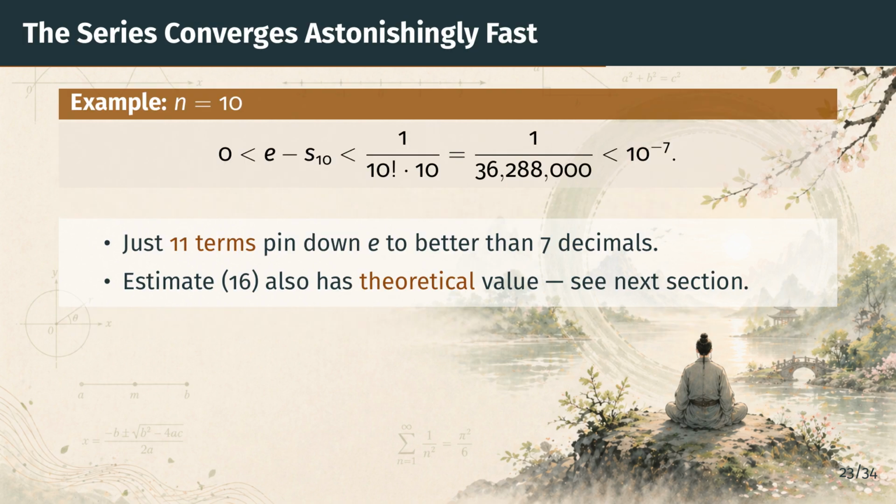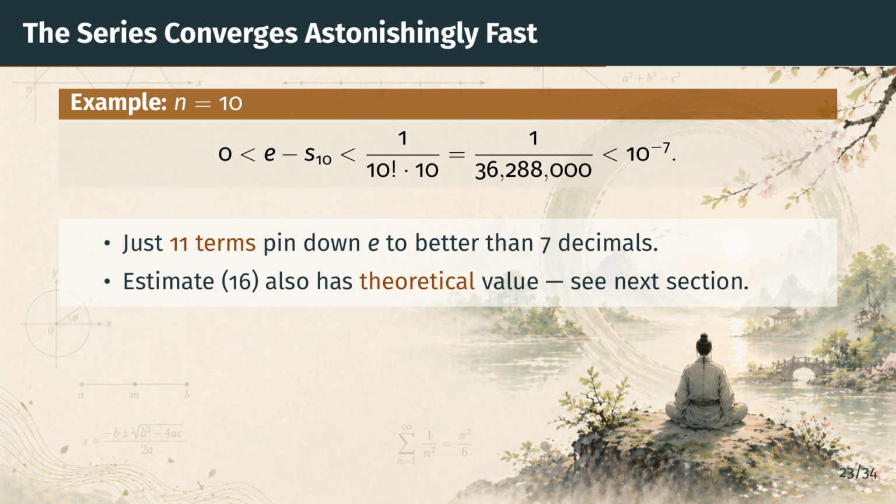Take n equal to 10. Then the error E minus s sub 10 is less than 1 over 10 factorial times 10. 10 factorial is about 3.6 million. So the denominator exceeds 36 million, and the error is smaller than 10 to the minus 7.